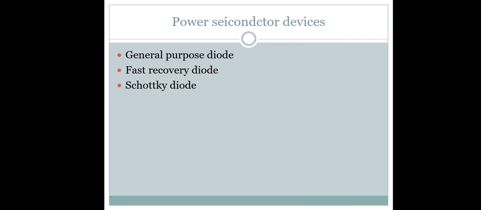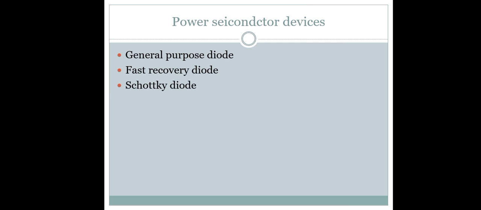The diode conducts when the anode voltage is higher than that of the cathode. The forward voltage drop of a power diode is very low, typically from 0.5 volt to 1.2 volt. If the cathode voltage is higher than the anode voltage, a diode is said to be in blocking mode.